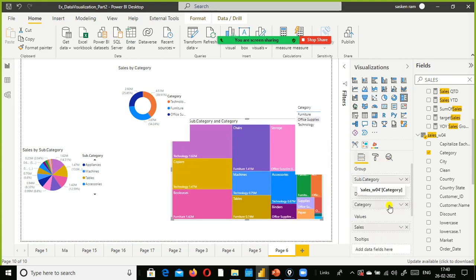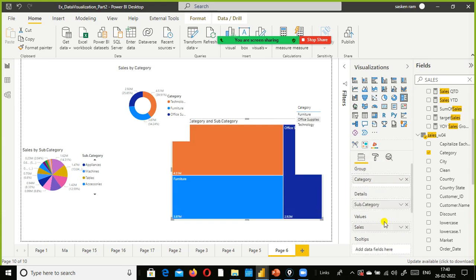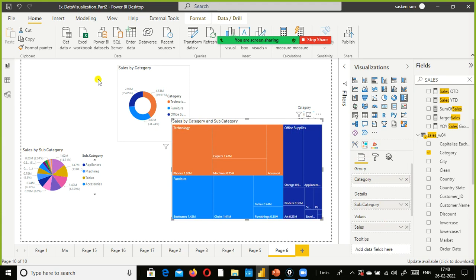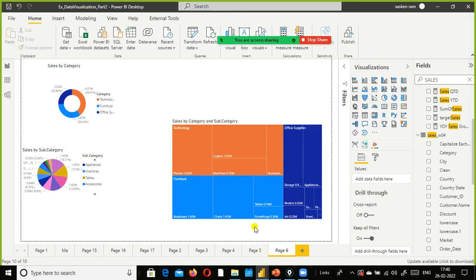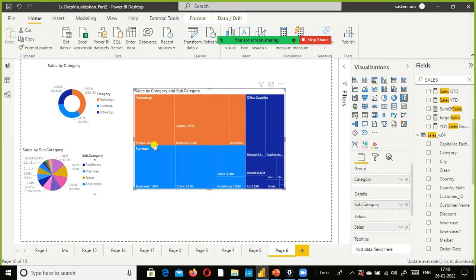Ideally we should have done it this way, the opposite, category and subcategory. We put it here. It will be pretty clear. I just remove this. So this is the technology category and the furniture category. In each category, it shows us the sales for the subcategories also.